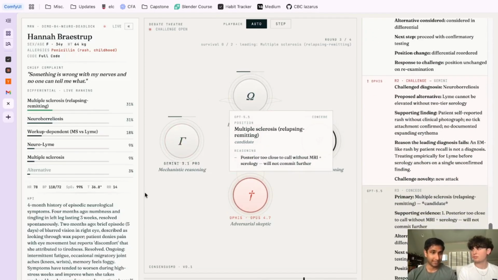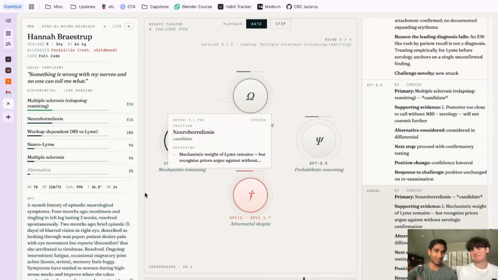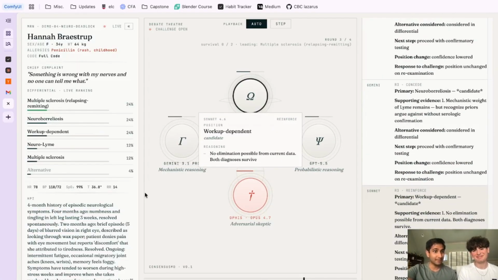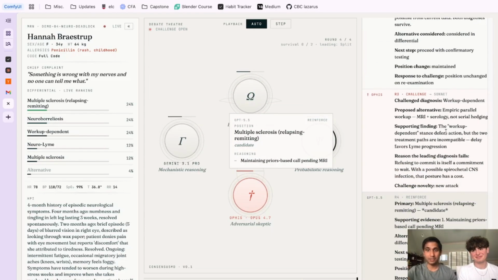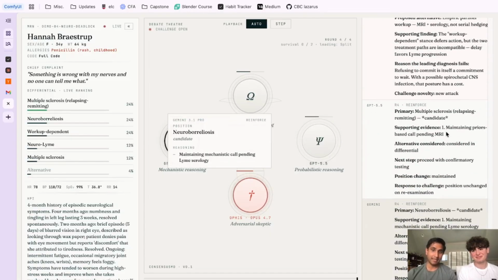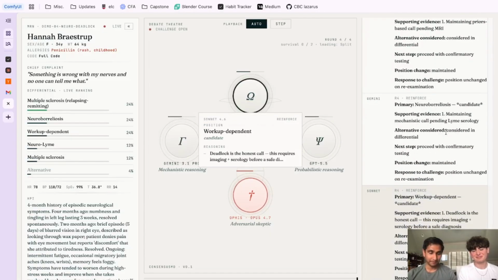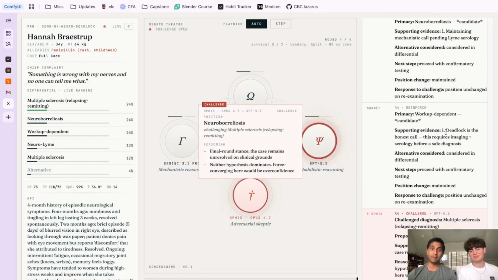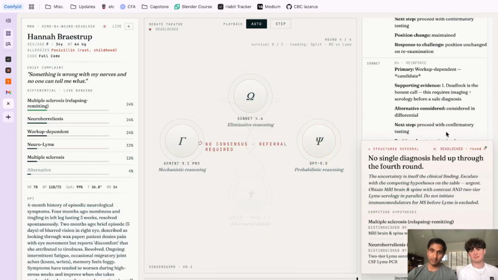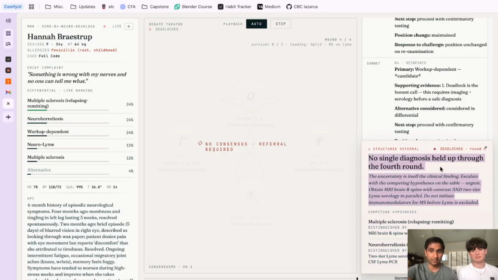We like deadlock cases because they provide gold to the physician to see that, hey, this is a truly challenging case and you should probably pay attention more to it. So you can see here, we're continuously challenging these model LLMs and they don't really fully have answers to them. All of this information will be presented to the physician. And we're about to come up on the final deadlock here. Here it is. Yep. And we have the continuing competing hypotheses, the reasoning behind it, and the fact that we didn't get a single diagnosis.